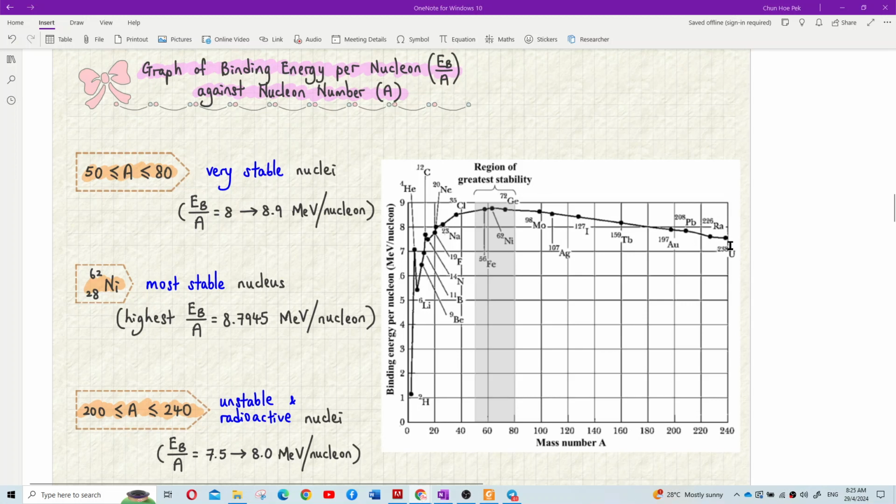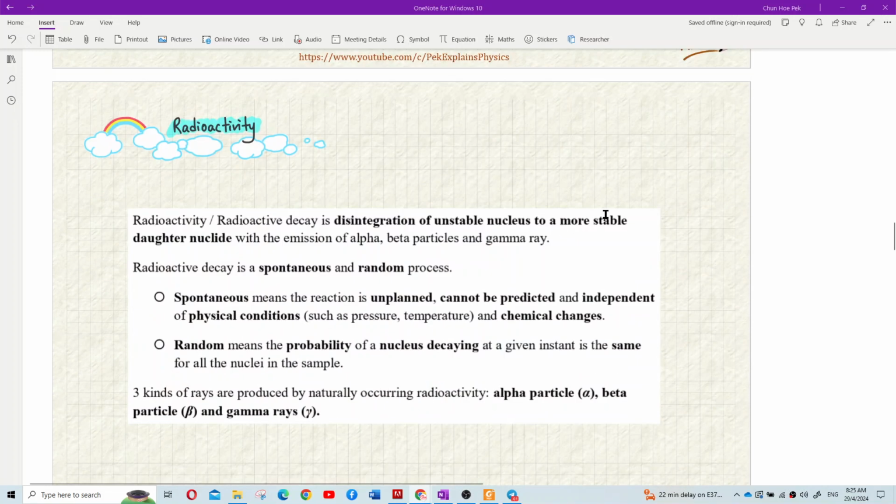So it tends to break off to become smaller daughter nuclei. Daughter nuclei means smaller nuclei, with fewer protons and neutrons in the nucleus.